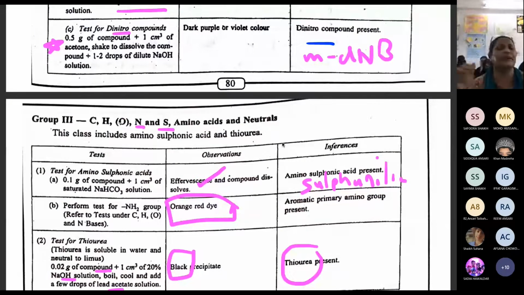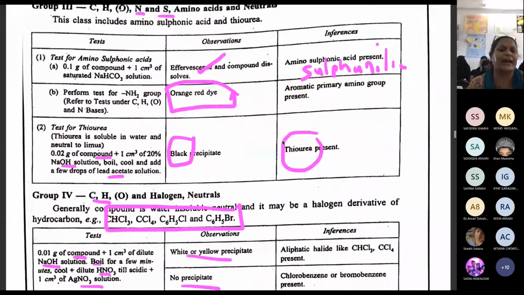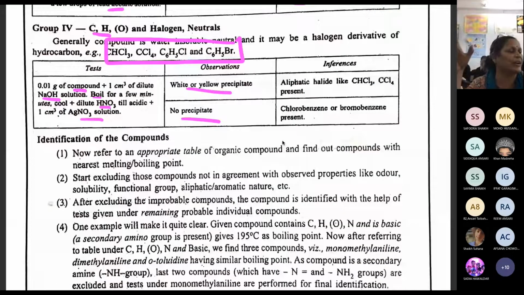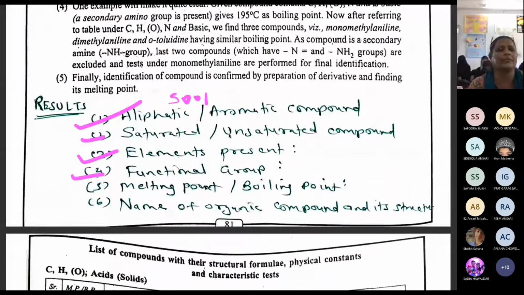And finally, group 3, we will have CHONS, where you have only amino acids and neutral. And lastly, we have CHO and halogen. Under that, you have only aliphatic or aromatic. Under aliphatic, you have carbon tetrachloride and chloroform. Under aromatic, you can have chlorobenzene or bromobenzene. Clear? So, the final result you are going to write in this manner.